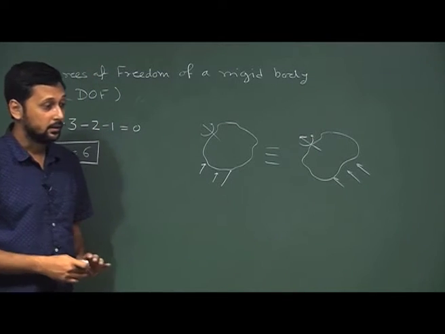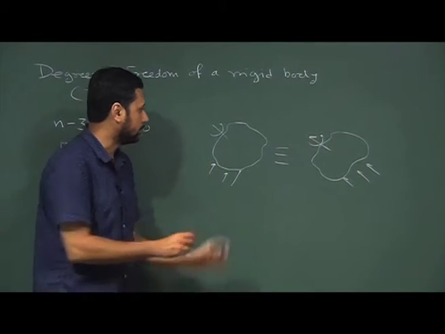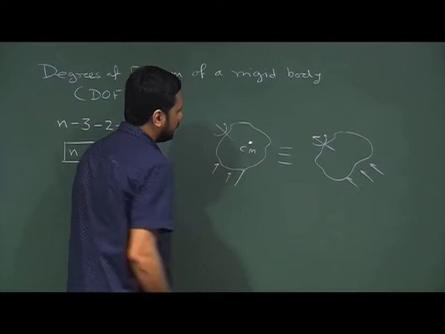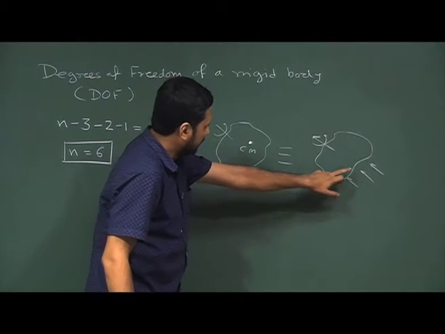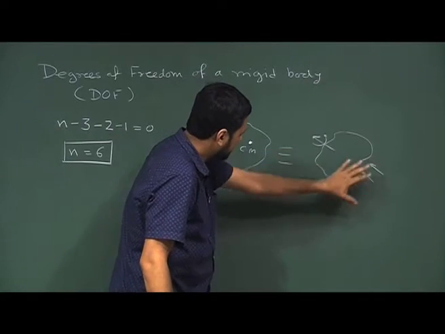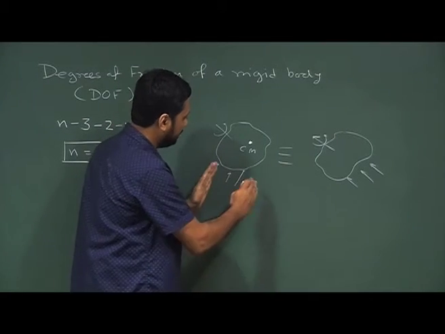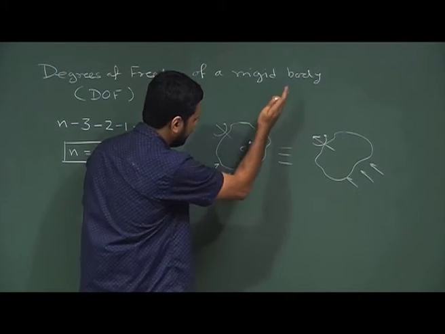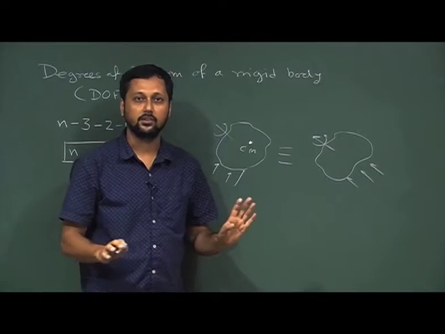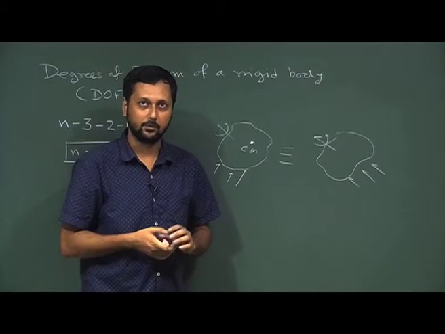If you recall, the translation of a rigid body can be treated as if the entire mass is concentrated at some point, let us say this is my center of mass. What is the meaning of this? We can take this as the displacement of a rigid body, and the remaining motion, which will be a motion in some direction towards this, can be taken as a pure displacement, and we do not need to consider the properties of a rigid body into it. We can just take it as if it is a point mass moving in some direction.